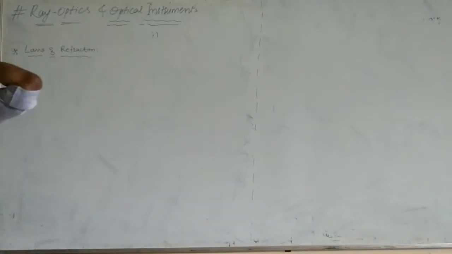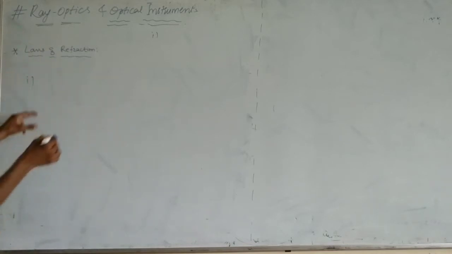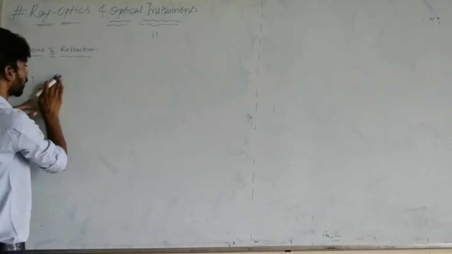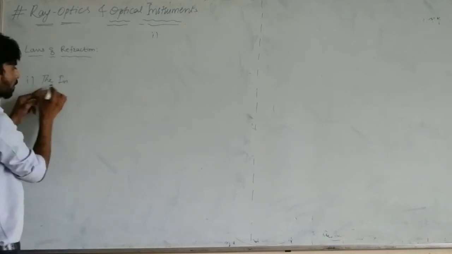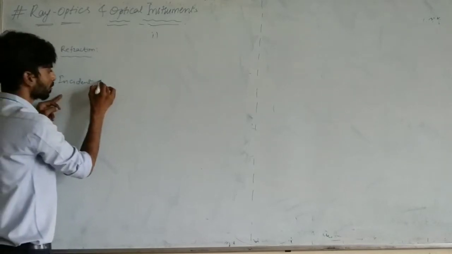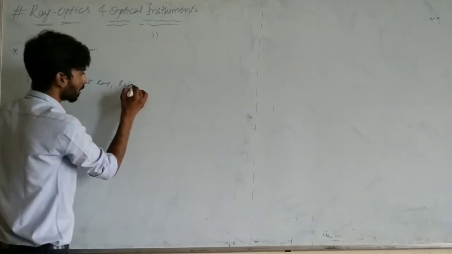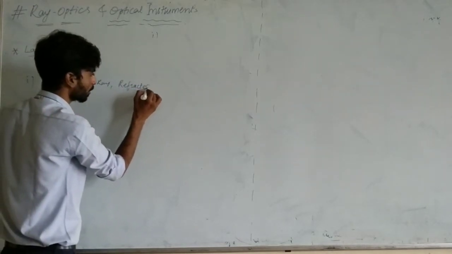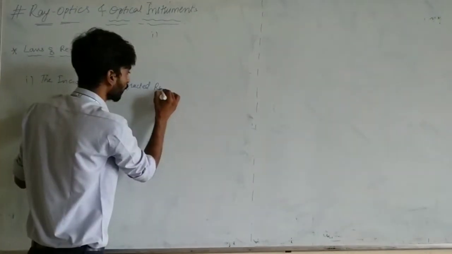Theta i is equal to theta r. That is the first one. Second one, the normal, the incident ray, and here the refracted ray.